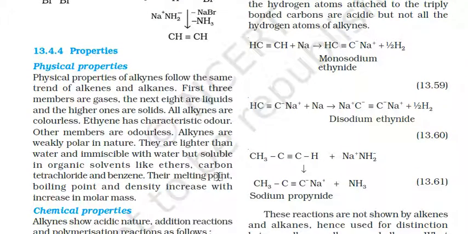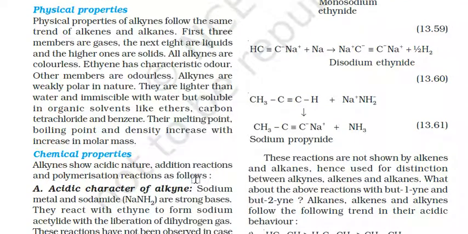Physical properties of alkynes follow the same trend as the alkenes and alkanes. First three members are gases. Next eight members are liquids, and the higher ones are solid. All alkynes are colorless. Ethyne has a characteristic odor. Other members are odorless, and alkynes are weakly polar in nature. They are lighter than water and immiscible with water, but soluble in organic solvents like ether, carbon tetrachloride, and benzene. Their melting point, boiling point, and density increase with the increase in molecular mass.